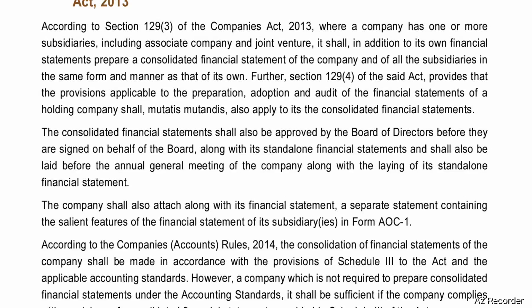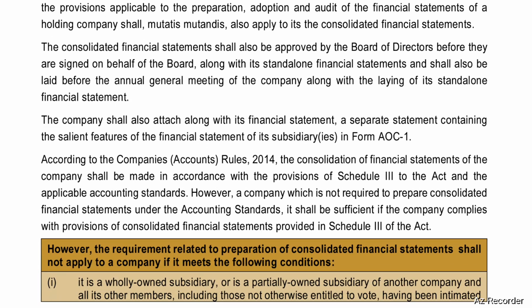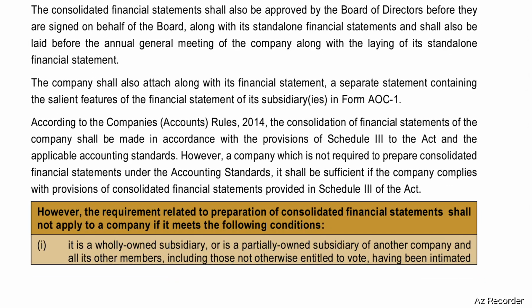Further, Section 129, subsection 4 of the said Act provides that the provisions applicable to the preparation, adoption, and audit of the financial statements of a holding company shall mutatis mutandis also apply to its consolidated financial statements. The consolidated financial statements shall also be approved by Board of Directors before they are signed on behalf of the board along with its standalone financial statements and shall also be laid before the annual general meeting of the company along with the laying of its standalone financial statements.